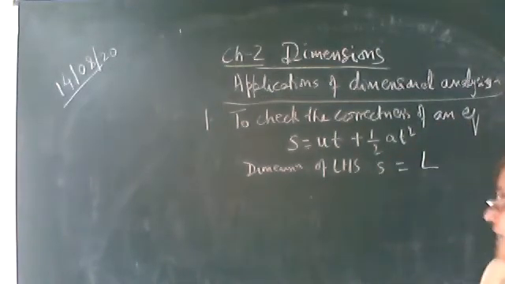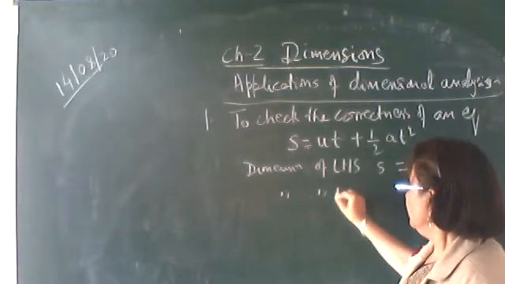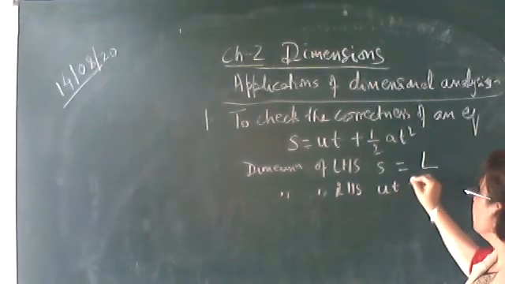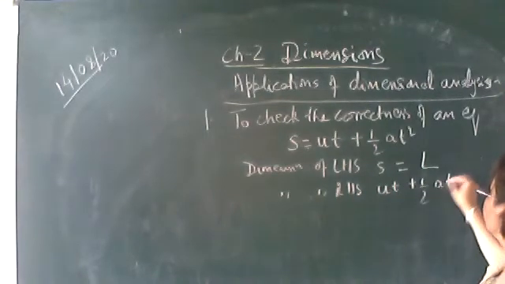Okay, now right hand side. Right hand side has got two terms, ut plus half at square.